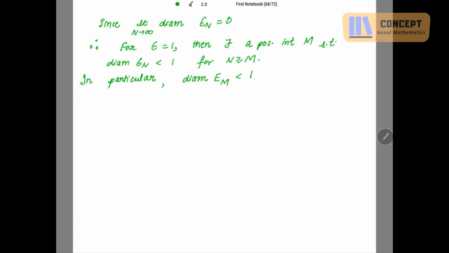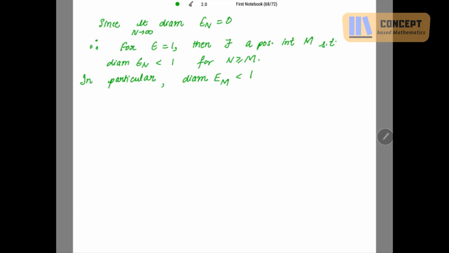This is just in particular I have written, right? Now the diameter of Em less than 1 means the supremum distance between the points of Em is strictly less than 1, which means it is bounded, right? So if the diameter of Em is strictly less than 1, that means Em is bounded.